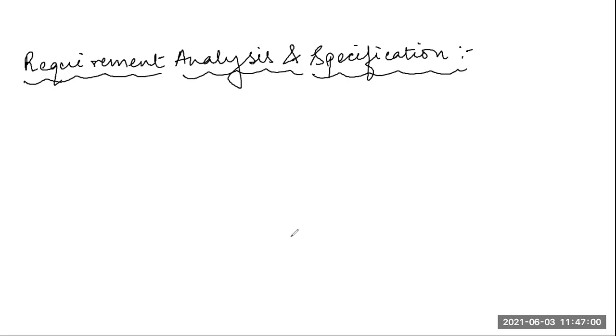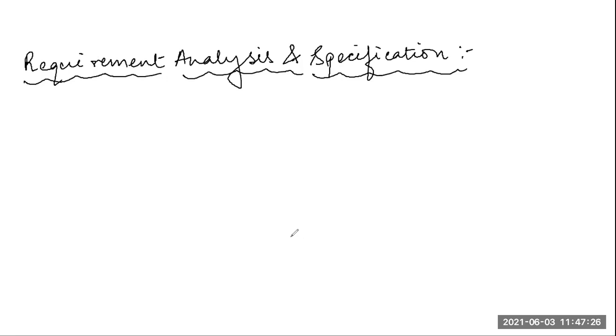So it will start after the feasibility stage, and this phase will end when the requirement specifications have been developed, reviewed and documented. We will develop the requirement specifications, we will review them, and we will document them.